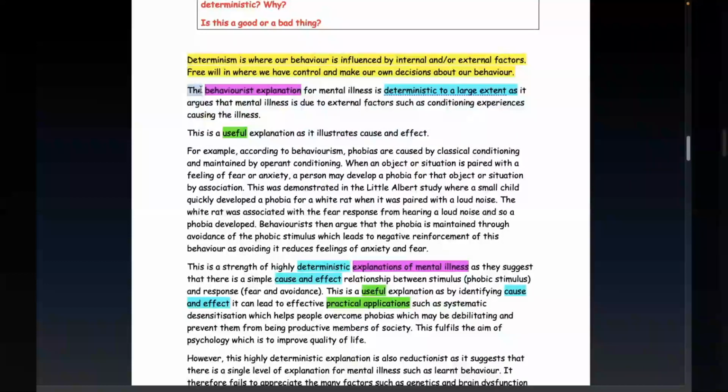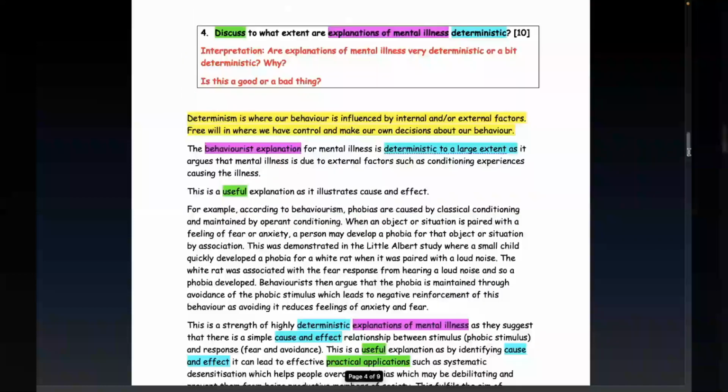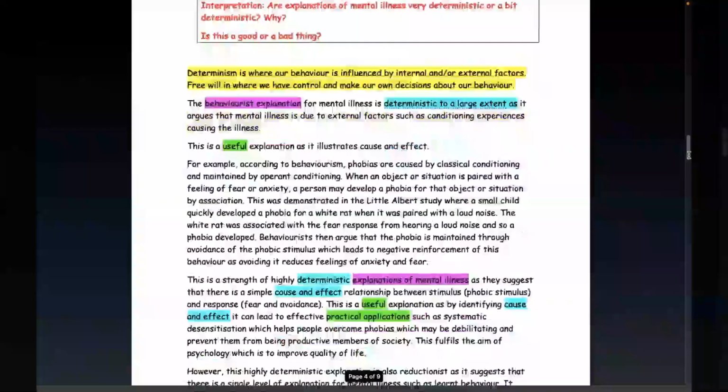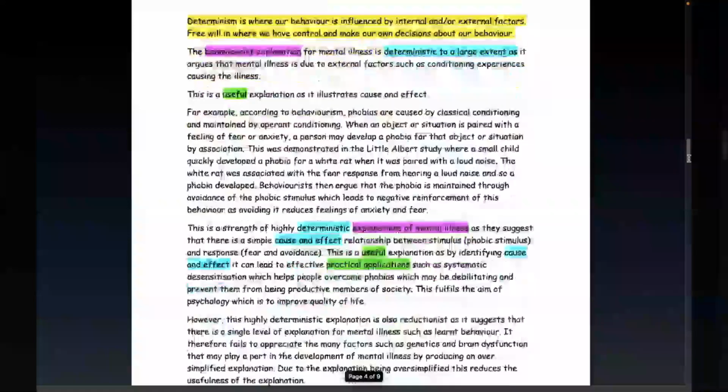Okay, let's just go through this then to start off with. So remember what the question is asking us. Is our explanation of mental illness very deterministic or a bit deterministic? So we've now got to decide, first of all, have we got an explanation of mental illness that is very deterministic? Yes, we do. The behaviorist explanation for mental illness is deterministic to a large extent.